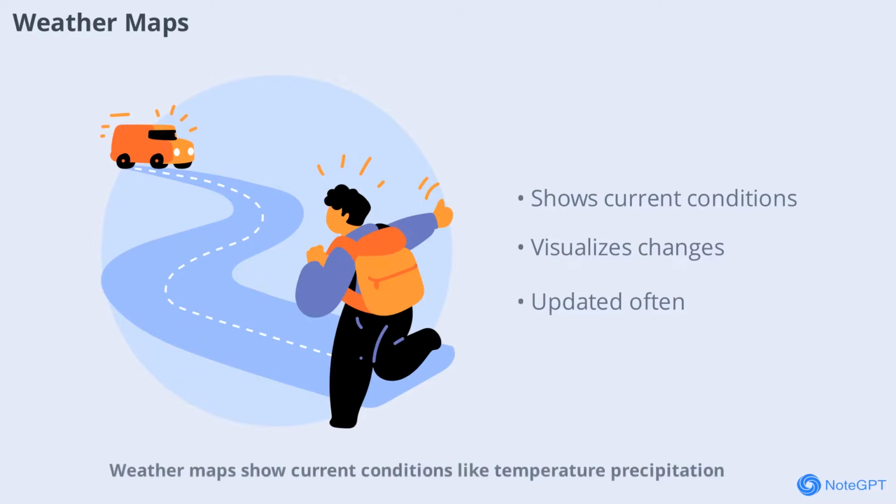Weather maps show current conditions like temperature, precipitation, and wind across different regions. These maps help meteorologists and the public visualize what's happening right now and where changes are expected. Weather maps are updated frequently to reflect the latest data.